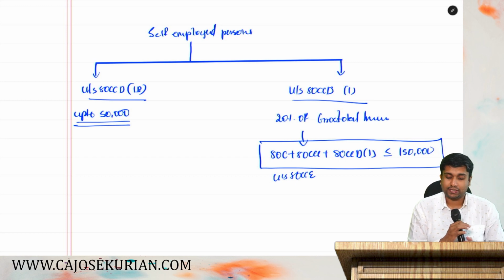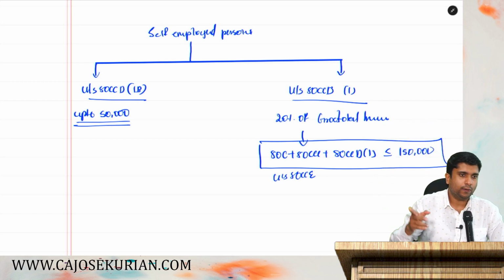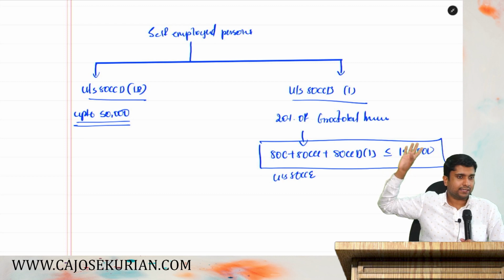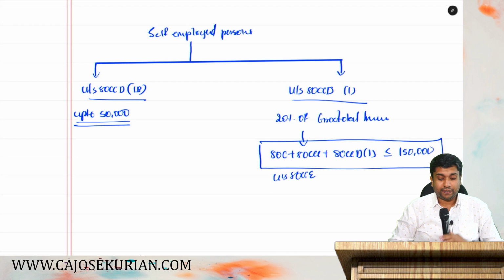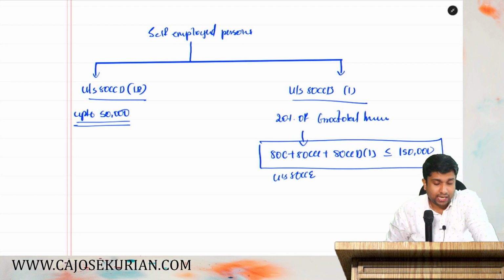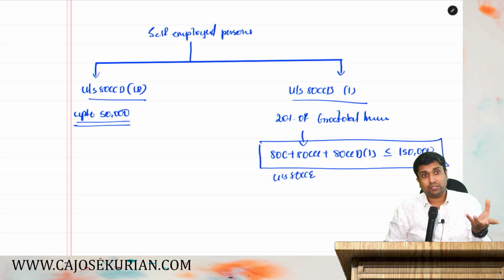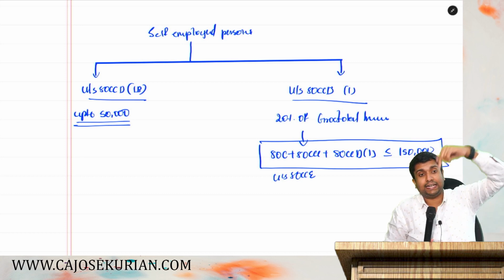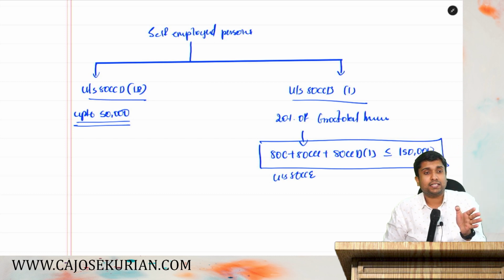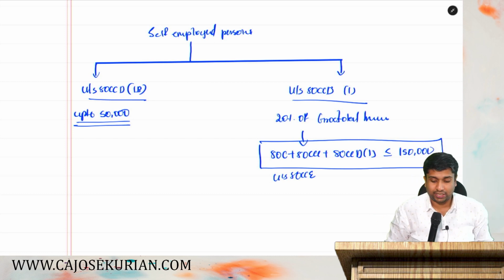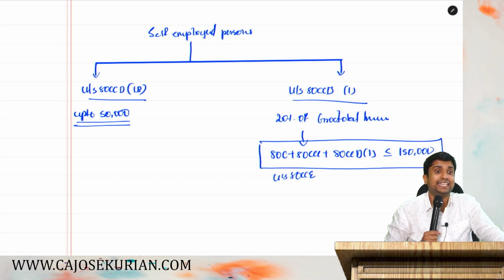So what you need to do is, the self-employed person's contribution has to be split into two. He can maintain a National Pension Scheme. He himself can deposit into that scheme and take the deduction. If he deposits into that scheme himself, up to 50,000 he can claim it as a deduction without any limit at all. The contribution over and above 50,000 has to be deducted under 80CCD subsection 1, just like in the employee case. 20% of the gross total income will be your maximum deduction under 80CCD subsection 1, and that is subject to an overall ceiling under 80CCE.